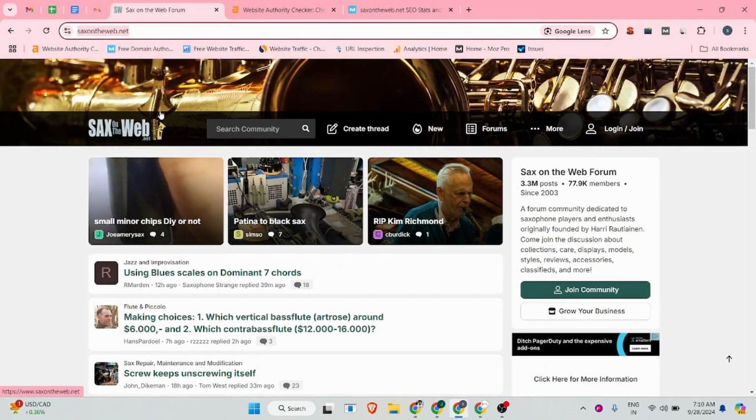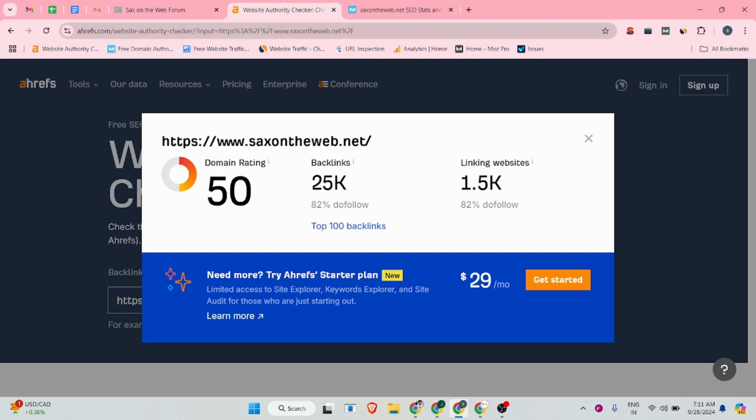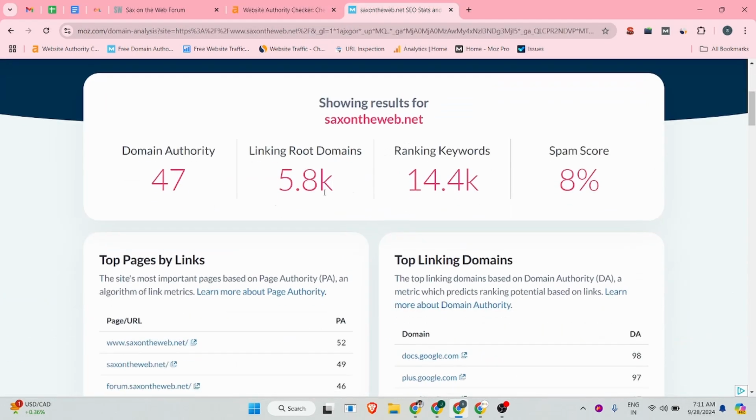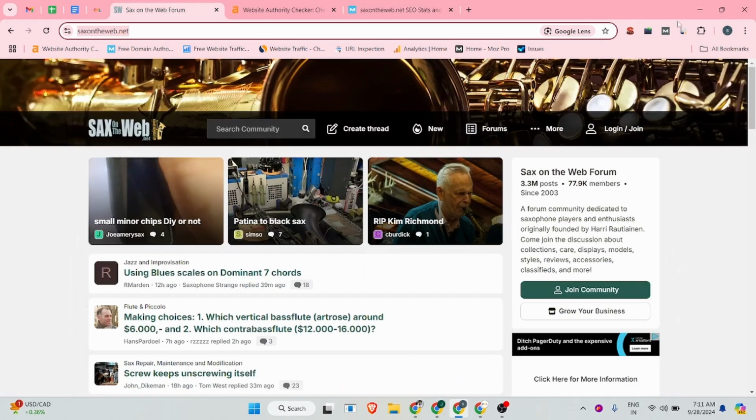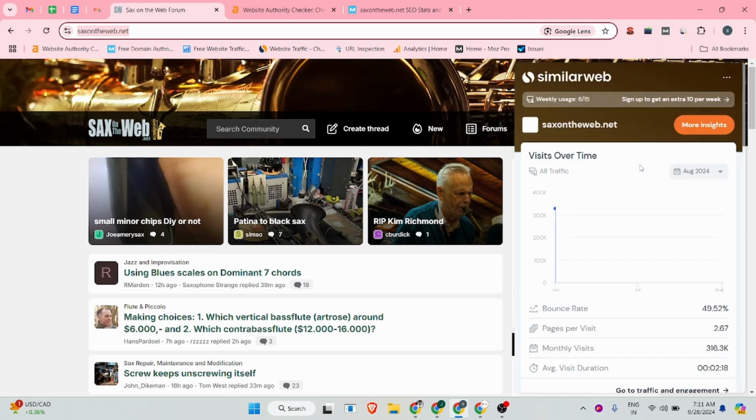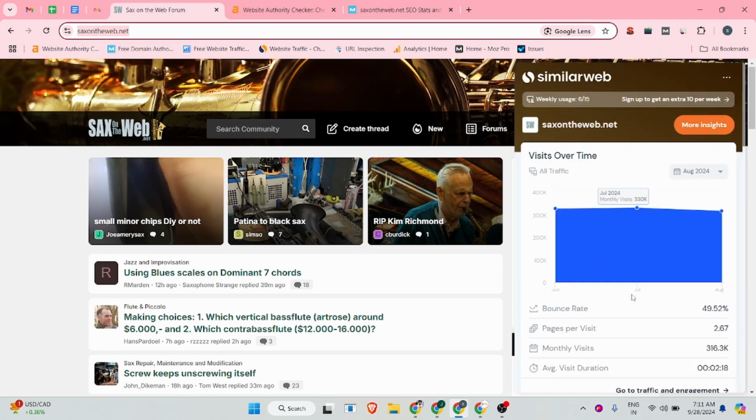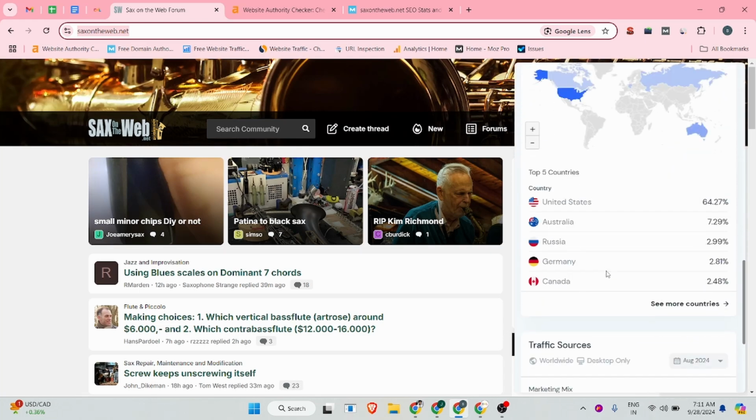Before we start, let's look at some details about that website. According to Ahrefs, the domain rating is 50, and according to Moz, the domain authority is 47, and the spam score is only 8%. And according to SimilarWeb, this website has 316.3k monthly traffic, mostly from USA, Australia, Russia, Germany, Canada, and other countries. So if you want to increase crawlability, audience, traffic source, and brand building from those countries, then you must create your backlink on this site.